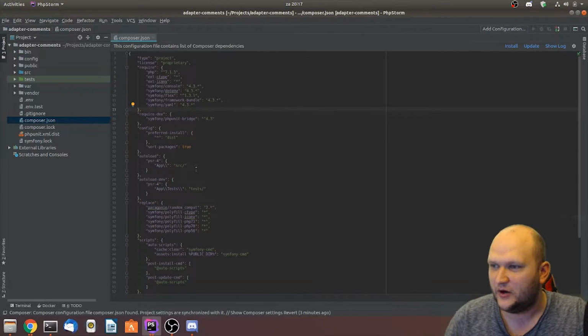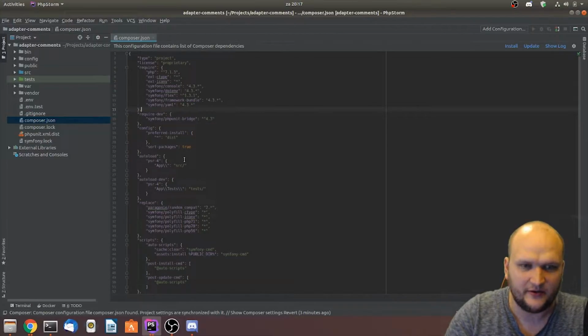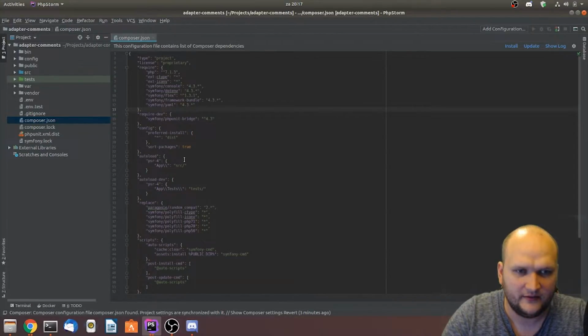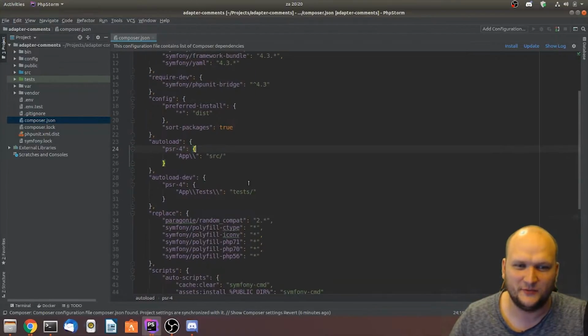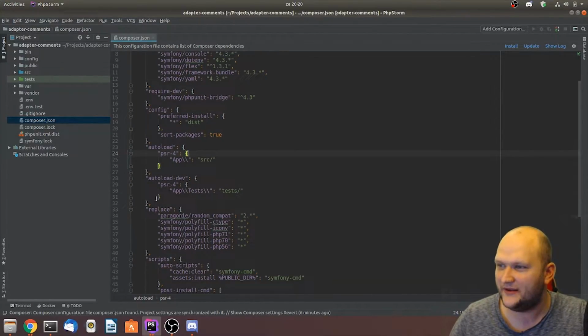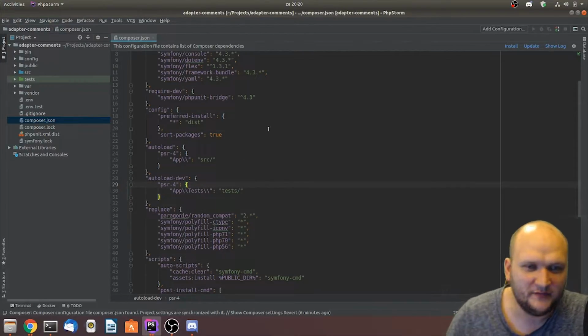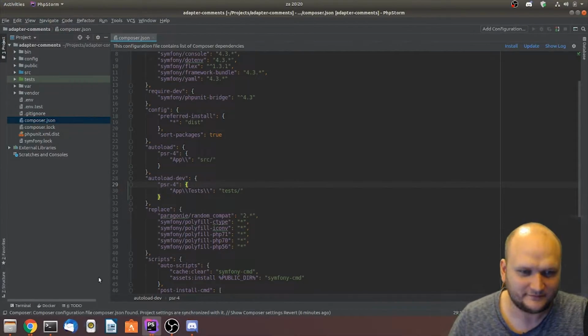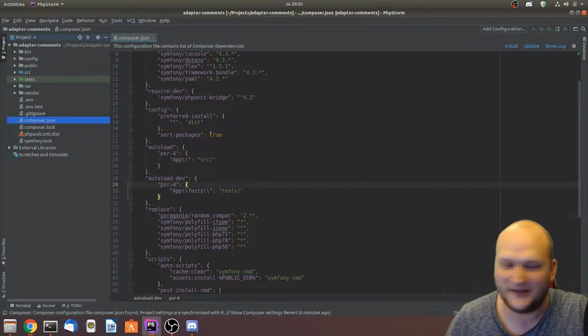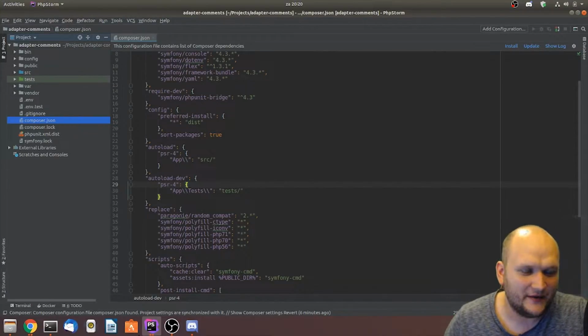Could you zoom the code in so it's easier to read? Yeah, sure. Hang on. Oh my god, it works. Wow. Look at that, guys. This is a lot better. I think this is a lot more readable, right? So PHPStorm, we can do anything with it. All right, so where were we?